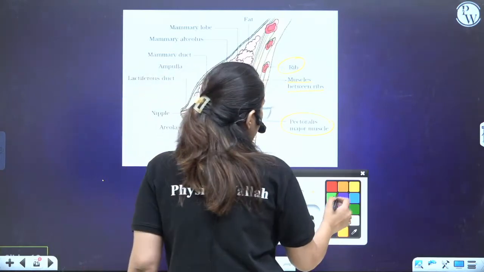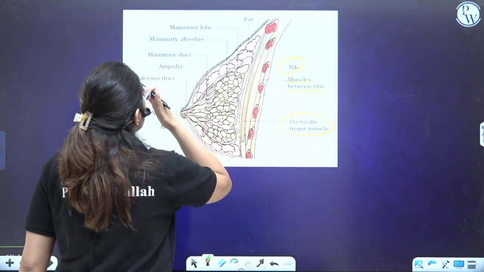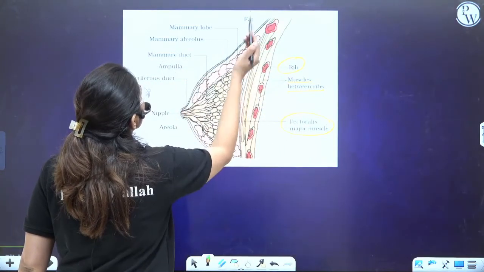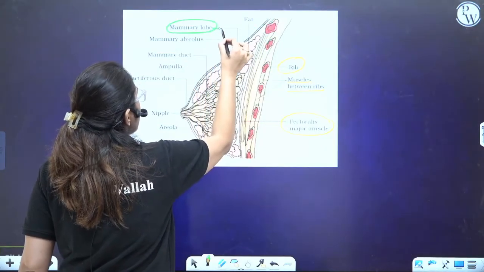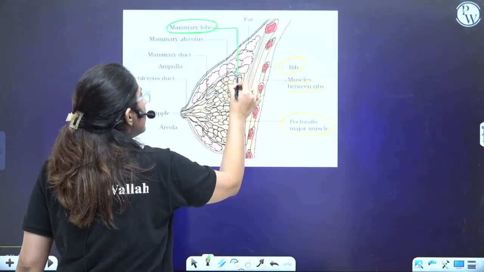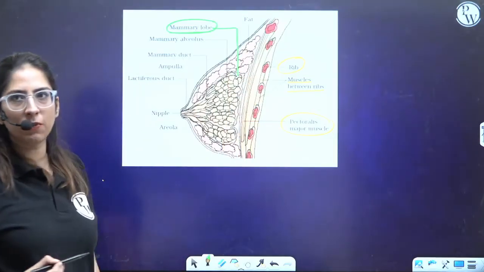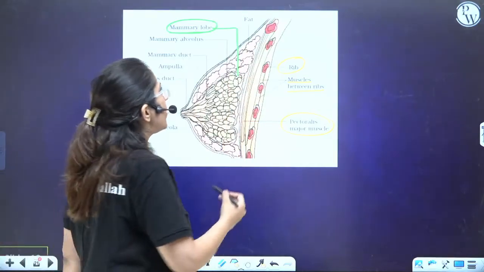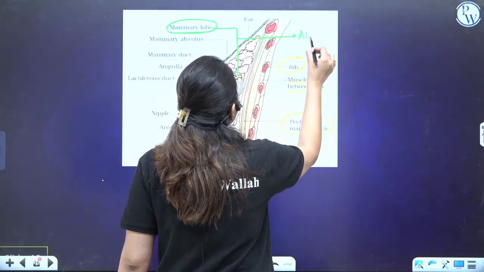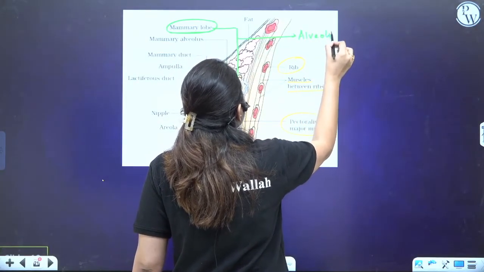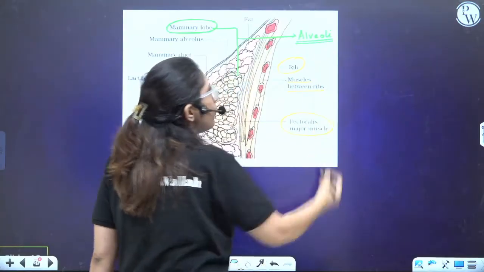Now, here, these are the mammary lobes present. What is this labeled? C. These are the mammary lobes which are present. What are these? Mammary lobes. Now in these mammary lobes, you will find alveoli are there, right? Alveoli, mammary alveoli are there.